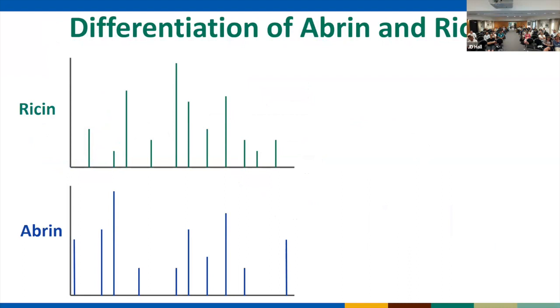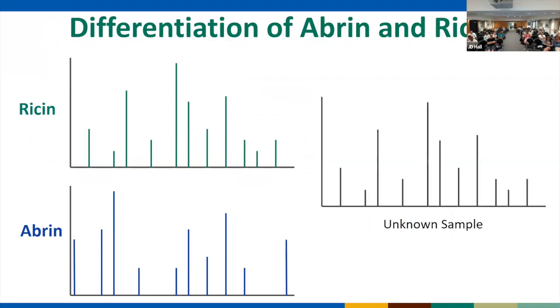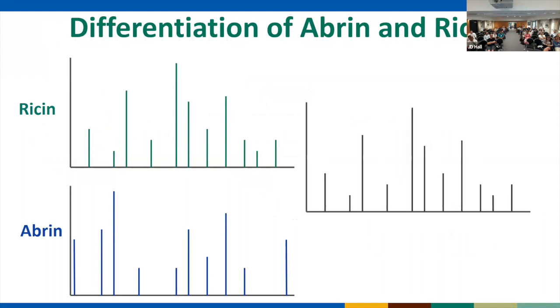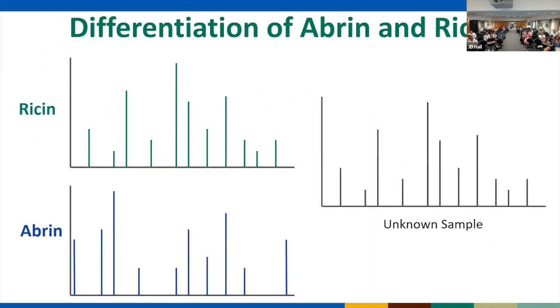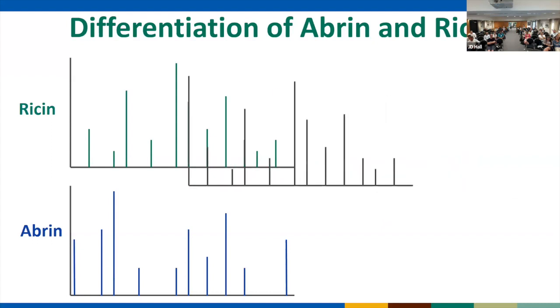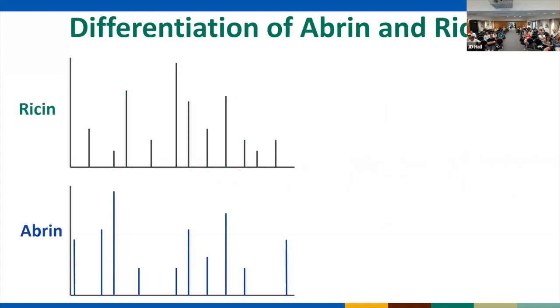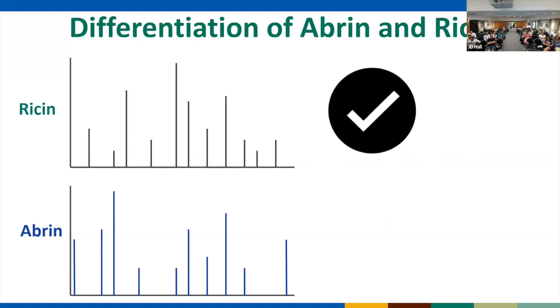If we then have a sample, we can take our unknown sample and we can try and match it. So we can try and match it here. We see that it's not a good match. That tells us it's not abrin. Okay, that's fine. So we take our unknown sample. We now try and match it against the data that we have from ricin. It matches. This tells us our unknown sample is now ricin. So that's essentially how it's done.